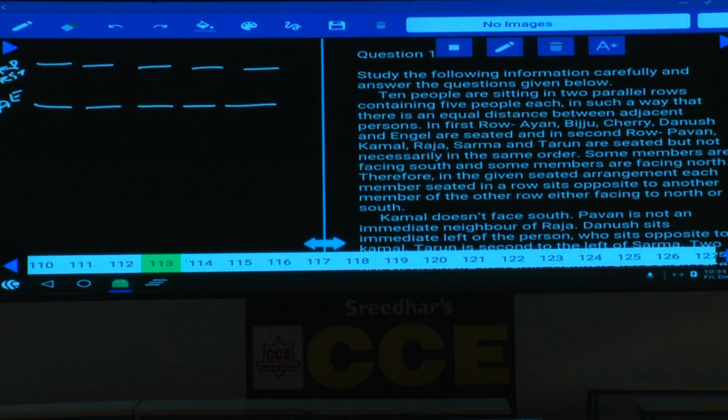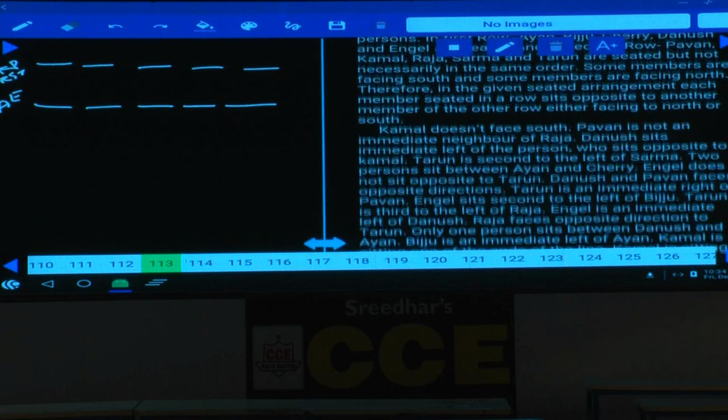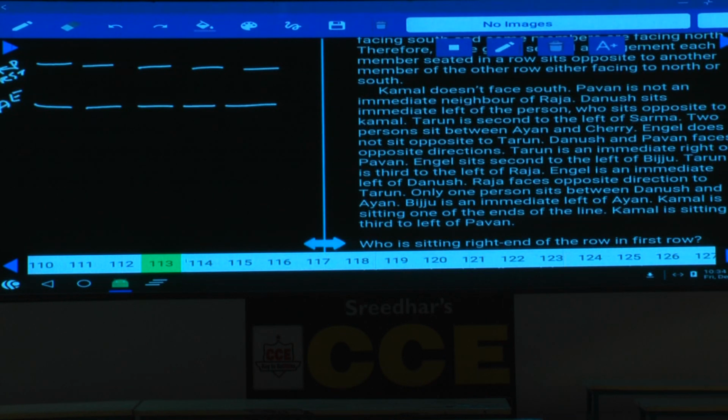Now in each row some of the persons are facing north and some of the persons are facing south. Earlier, whenever 2 rows were given, all of one row were facing north and all of the other facing south, whereas here within that row we are having some different cases.